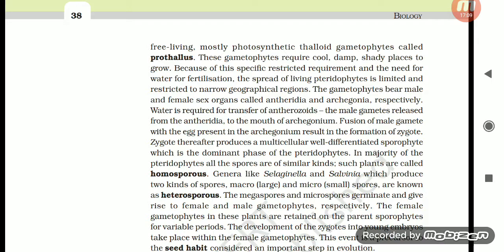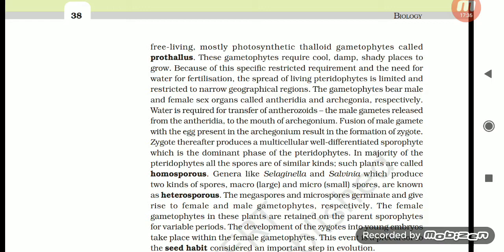The gametophytes bear male and female sex organs called antheridia and archegonia respectively. Water is required for transfer of antherozoids, the male gametes released from the antheridia, to the mouth of the archegonium. Fusion of the male gamete with the egg present in the archegonium results in the formation of the zygote. The zygote thereafter produces a multicellular, well-differentiated sporophyte, which is the dominant phase of the pteridophyte.